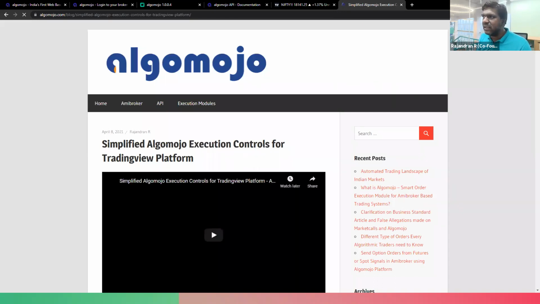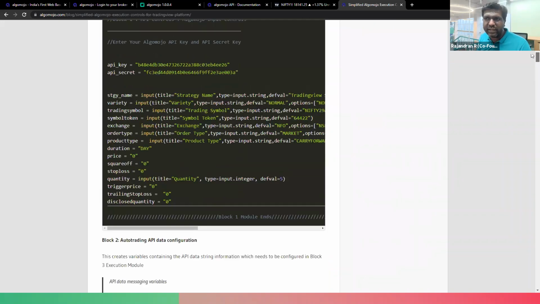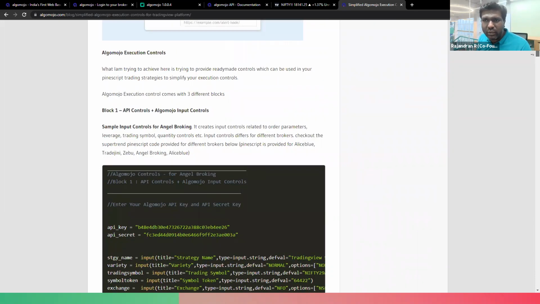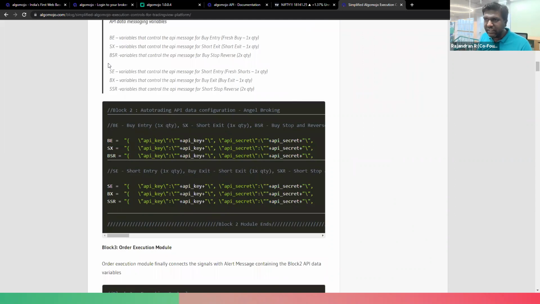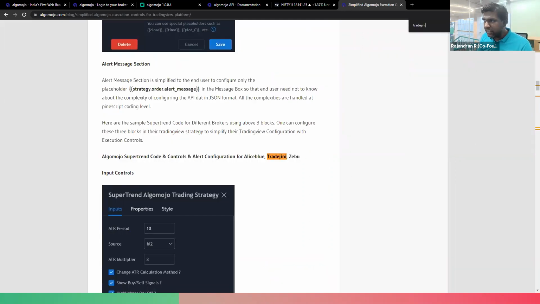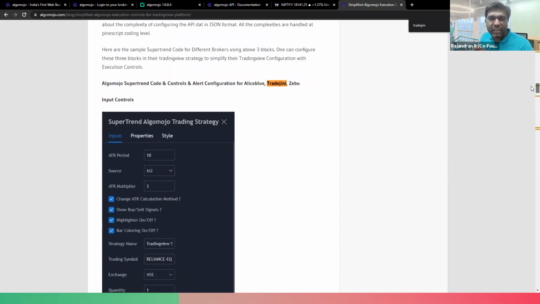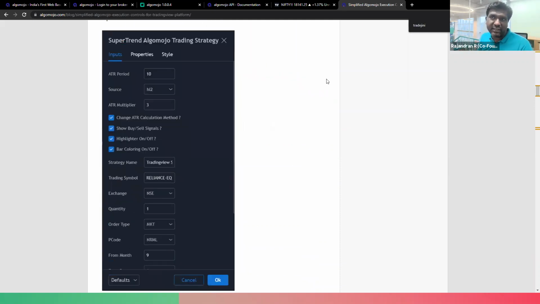Right, so this contains absolutely some 4 modules is what it contains. So right now I'm gonna go and do it for TradeGenie, for the broker TradeGenie. So I'll search for TradeGenie. So here is the complete step-by-step instruction I had given in this link. Let me also share this link in the chat as well.